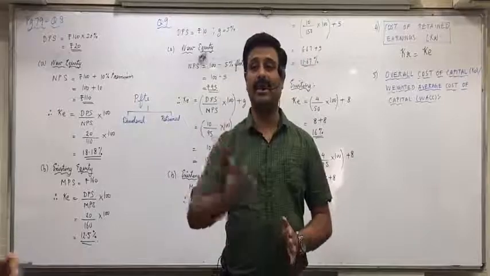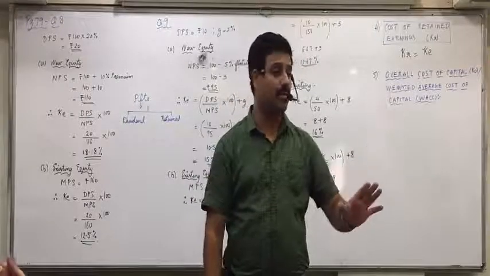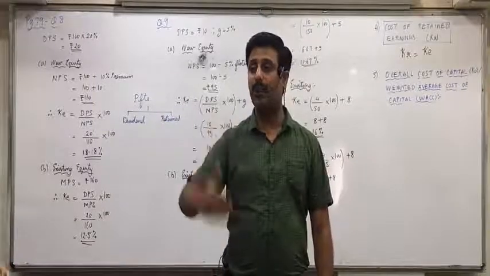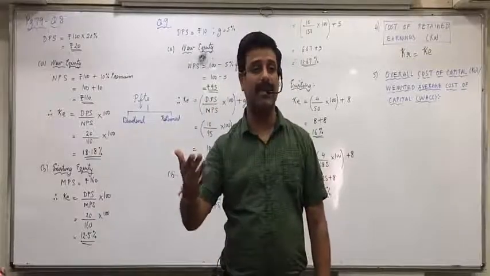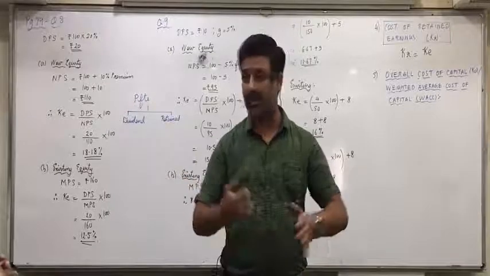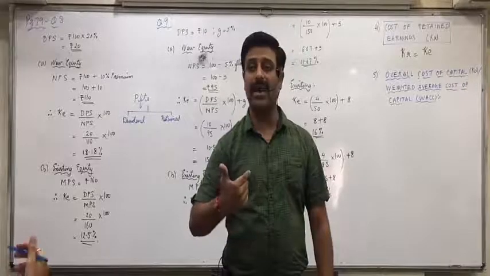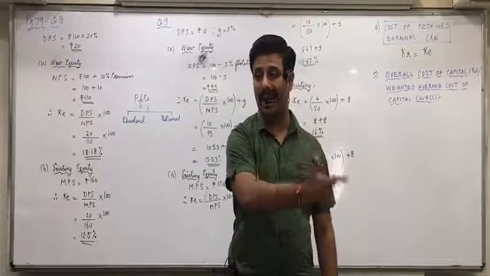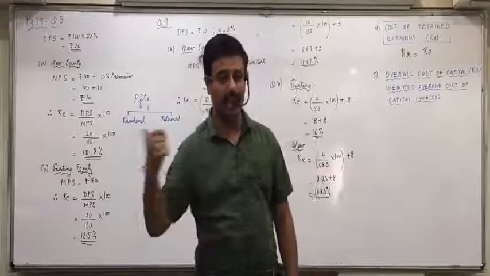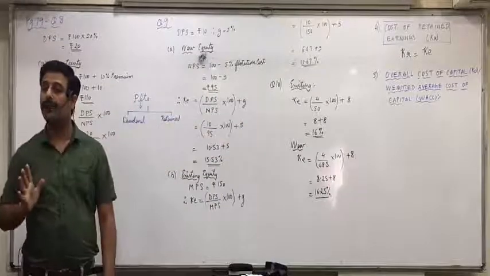You have to invest 80 lakhs in such a manner that you are able to give return to debenture holders on 20 lakhs expected by them, let us say 12%. Return to preference shareholders on 10 lakhs expected by them, let us say 15%. And return on 50 lakhs expected by equity shareholders, let us say 20%. So on 80 lakhs, what should we earn? So that we are able to give 12% on 20 lakhs also, 15% on 10 lakhs also, and 20% on 50 lakhs also. That we are going to find by weighted average cost of capital.